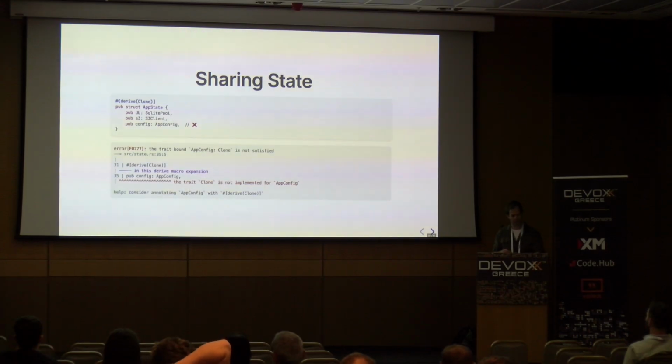And when we put that on, we get an error from the compiler. And it's basically saying, hey, you want app state to be clonable, but I can't make it clonable because your custom type app config there isn't clonable.